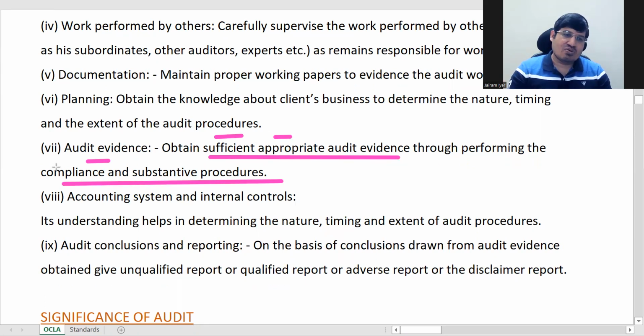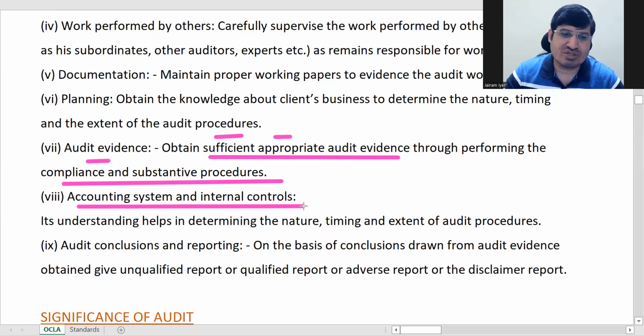So a little bit you should know what compliance procedures are, what substantive procedures are. So in audit evidence, obtain sufficient appropriate audit evidence through performing compliance and substantive procedures. So what is to be said in this point? He has to obtain audit evidence, because tomorrow if a question is asked, he has to show that this happened, this is why I took this decision. Okay. 8 is accounting system and internal controls.